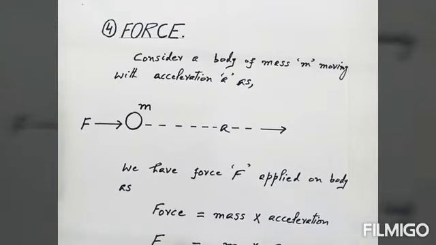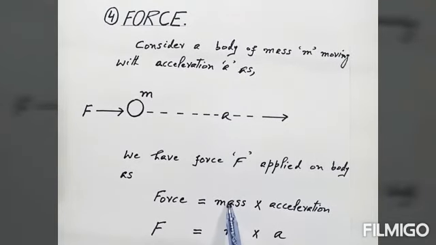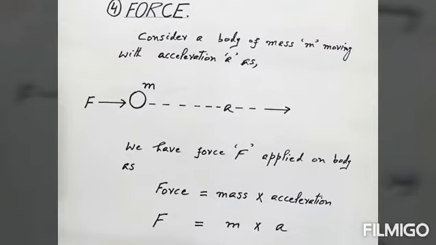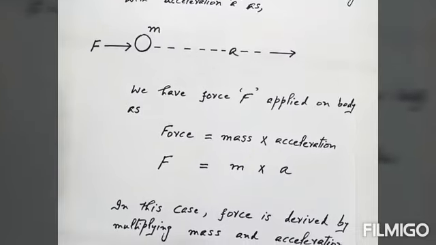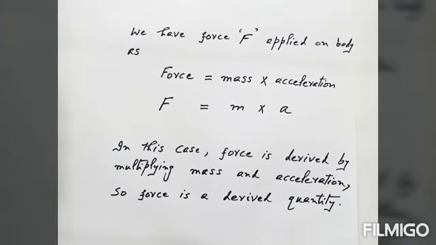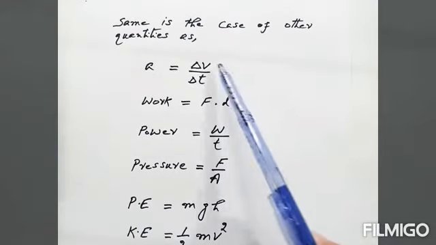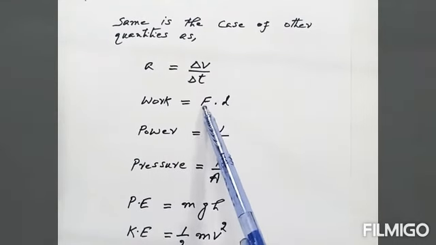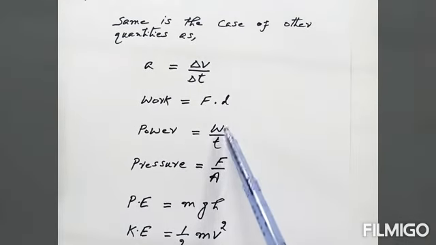Here force is a derived quantity. How do we get it? By multiplying mass and acceleration, we get force. Here acceleration is a derived quantity. How do we get it? By dividing velocity by time. Work is a derived quantity. How do we get it? By multiplying force and displacement. Power is a derived quantity. We get it from dividing work over time.